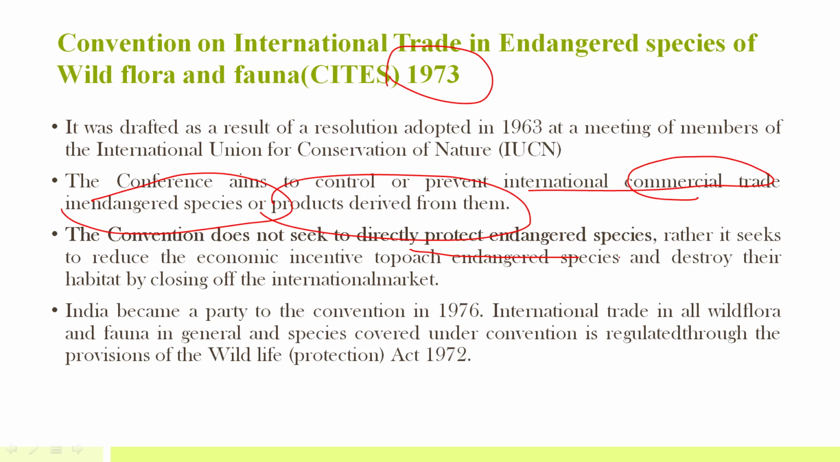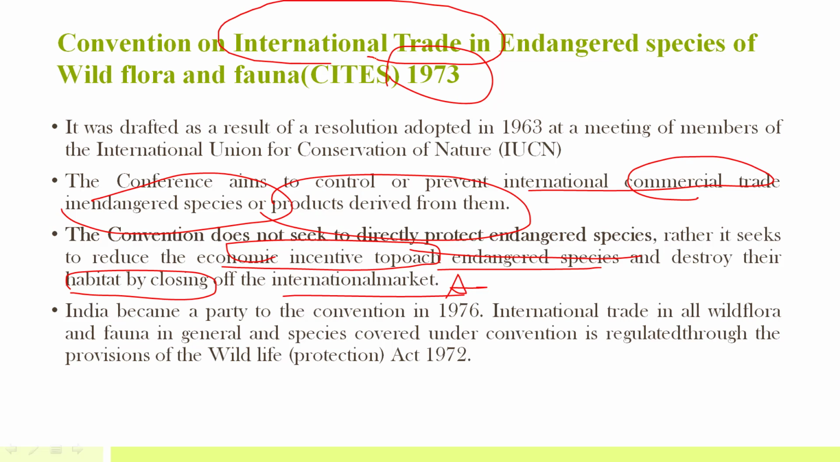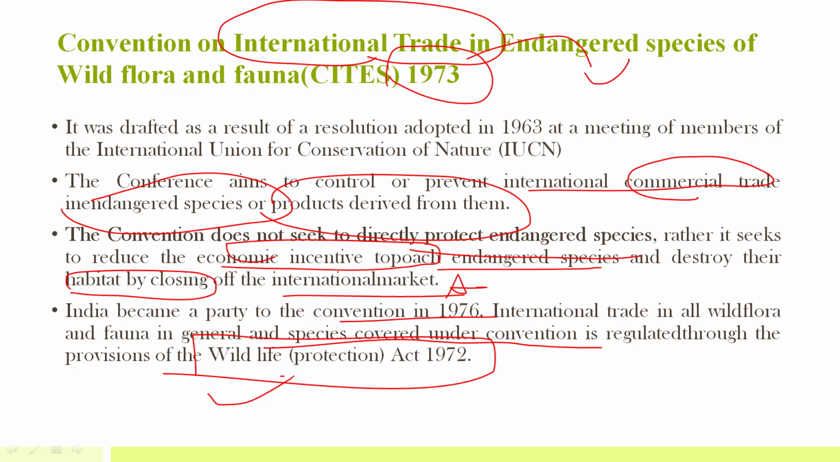The convention does not seek to directly protect endangered species, rather it seeks to reduce the economic incentive to poach these endangered species and destroy their habitat by closing off international markets. So it is an indirect approach, mainly to reduce the economic incentive. India became a party to the convention in 1976. International trade in all wild flora and fauna in general, and species covered under the convention, is regulated through a very strong law in India, the Protection of Wildlife Act 1972.